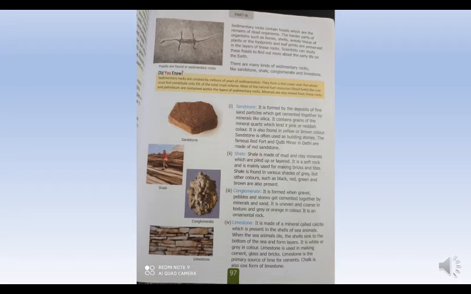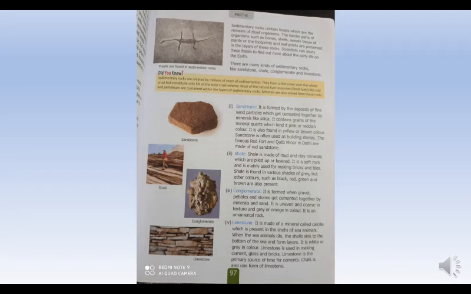Then there are many kinds of sedimentary rocks like sandstone, shale, conglomerate and limestone. Now, sandstone. It is formed by the deposits of the sand particles which get cemented together by minerals like silica.